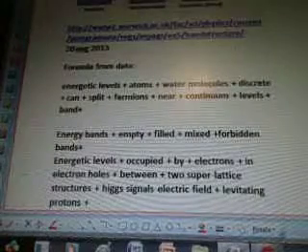Energetic levels, atoms, water, molecules, discrete, can split fermions, near-continuum levels, band. Energy bands, empty, filled, mixed, forbidden bands. Energetic levels occupied by electrons and electron holes between two superlattice structures, Higgs signals, electric field, levitating protons. Distributed Pauli exclusion principle. I'm going to Google it to see what it means.